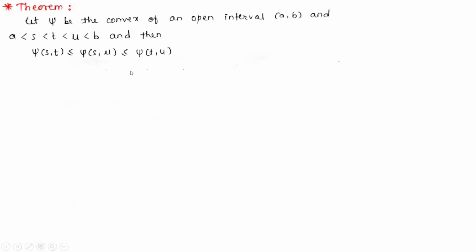Now next is the theorem based on this article, convex and strictly convex function. So here psi is a given convex function on an open interval (a, b), and for a less than s less than t less than u less than b, we have to prove that psi of (s, t) is less than or equal to psi of (s, u) less than or equal to psi of (t, u). So let's start with the proof.